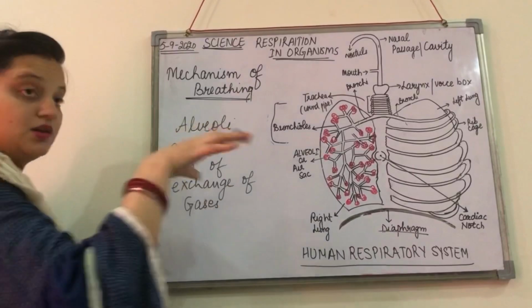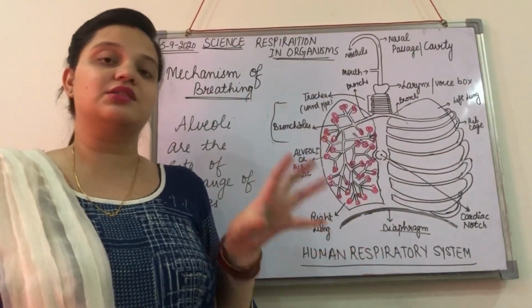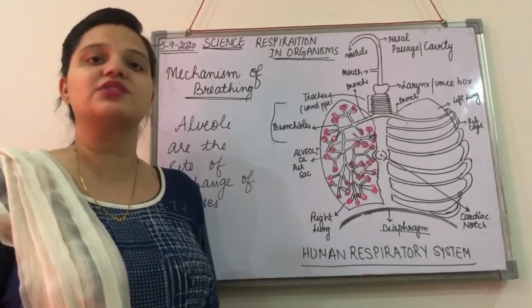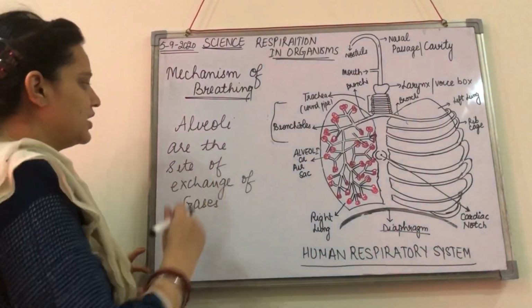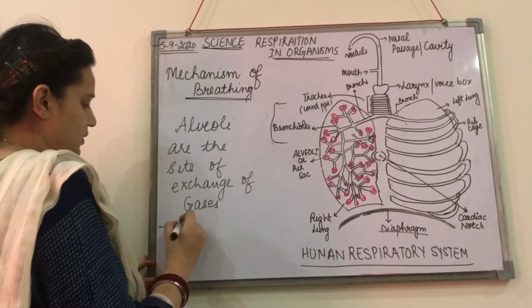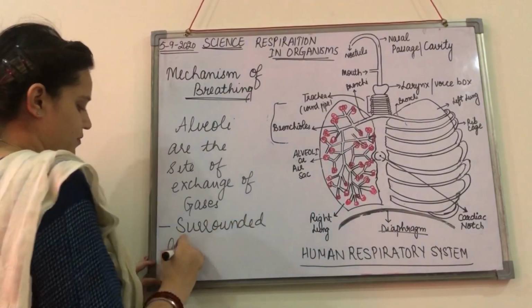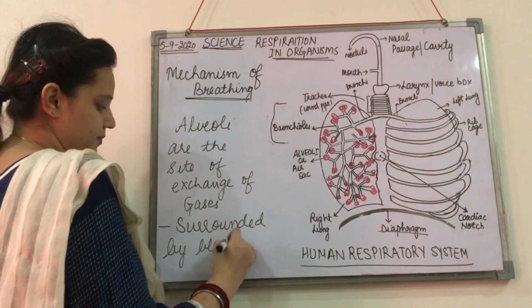That means here in the alveoli, the carbon dioxide and the oxygen gases are exchanged. Now how are they exchanged? Basically these alveoli are surrounded by blood capillaries.